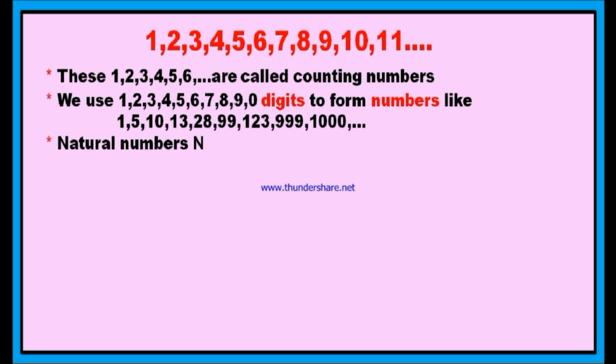Now, what are the different types of sets of numbers? You come across these sets of numbers in your previous classes. The first set of numbers is the set of natural numbers. Natural numbers are denoted by the letter N, and the set of natural numbers starts from 1. 1, 2, 3, 4 and so on are called the set of natural numbers. In this set, what is the least natural number? Good. 1 is the least natural number.